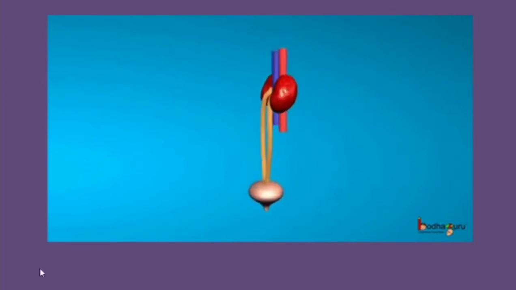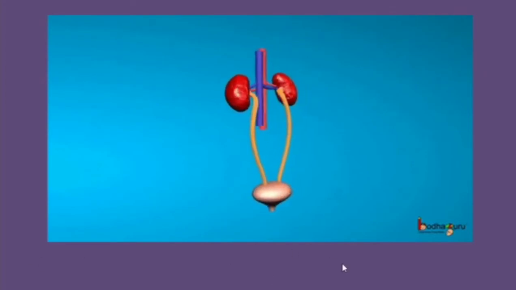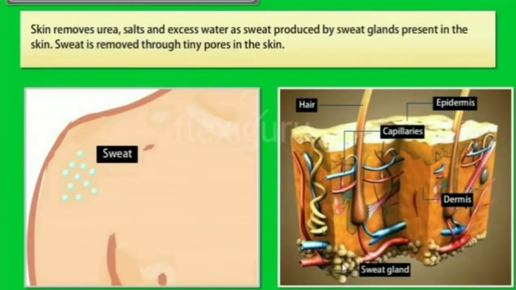Then we will learn about the skin. As we know already, skin helps in the removal of urea, salt, and excess water as sweat, which is secreted by the sweat glands. We already studied this in the human digestive system, right? How does the sweat get out? Through the tiny pores present in the skin. You could see some pores on our faces, right?